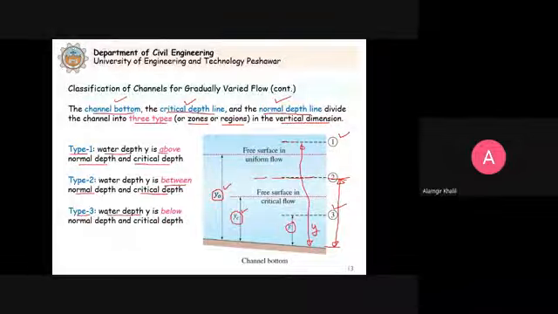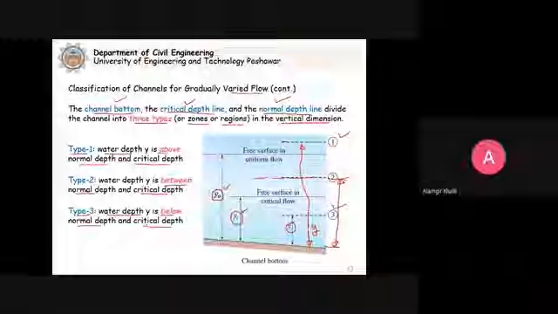If the water depth in the channel is below the two depths, normal depth and critical depth, we will calculate in the problem these three. The y is the depth at which the flow occurs. It may not be y naught because we do not have uniform flow. Y naught is when we have uniform flow. So the flow may not be uniform, as we are discussing now, varied flow. But we can calculate what should be the depth at which the uniform flow will occur, and the critical depth you can calculate.